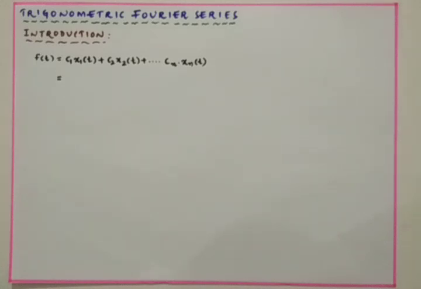There are only two topics from unit 2 from which we can expect long answer questions in the university examination: the first one is orthogonality between the signals, and the second one is the trigonometric Fourier series of the given two signals.